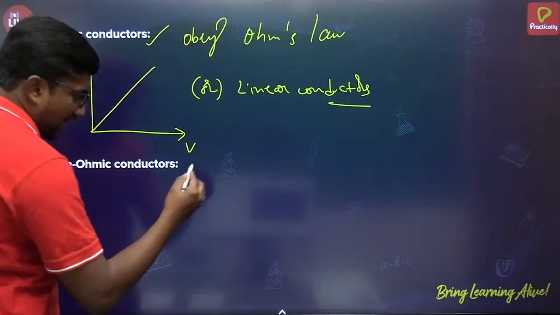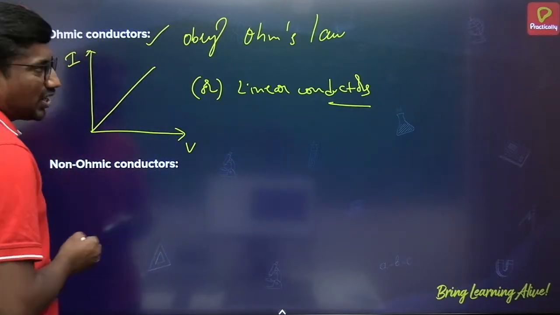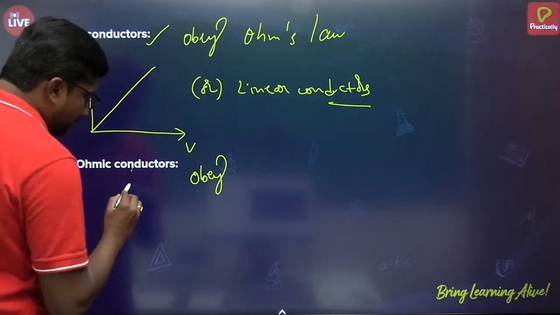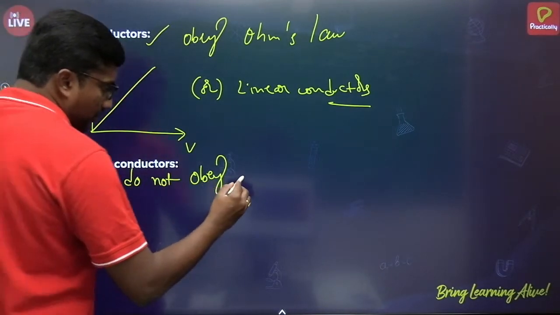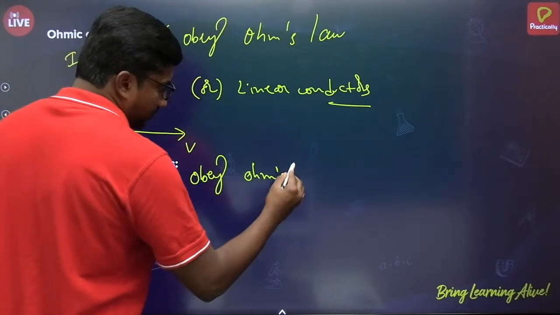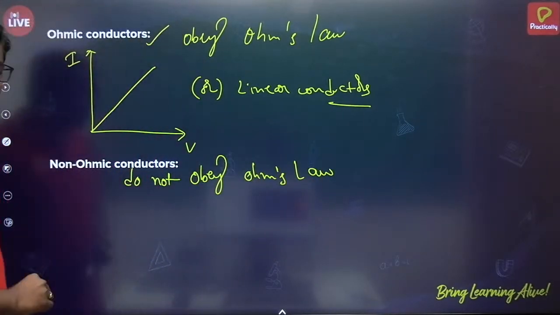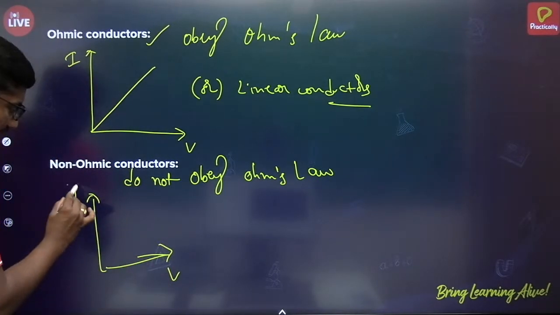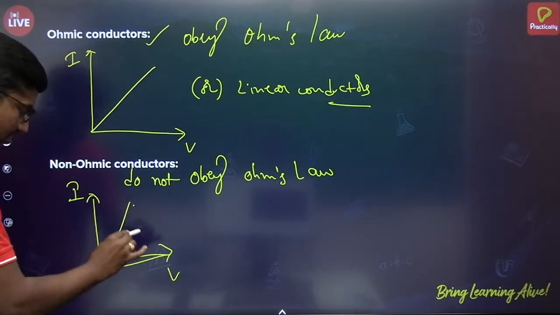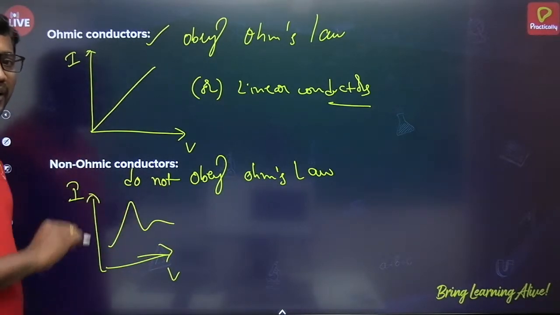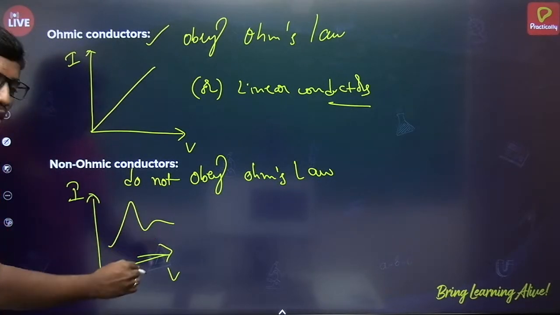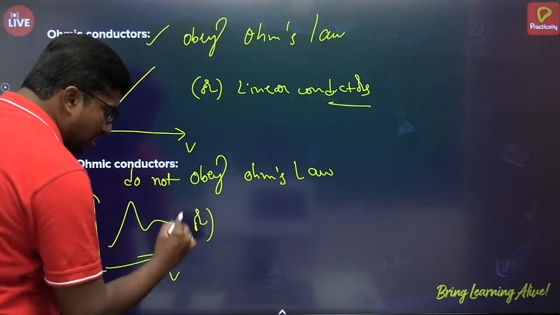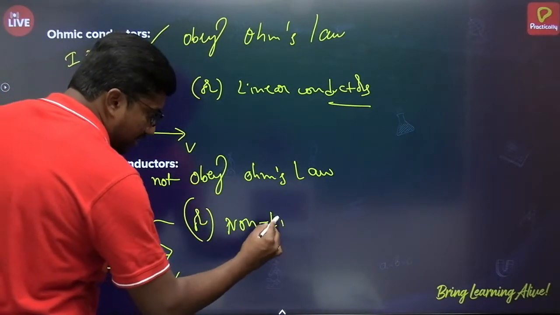On the other hand, some conductors won't obey Ohm's law. The materials which do not obey Ohm's law are called non-ohmic conductors. If you plot the graph between V and I for such kinds of conductors, then the graph will be non-linear. It won't be linear. As the graph plotted between V and I is non-linear, we can also call them non-linear conductors.